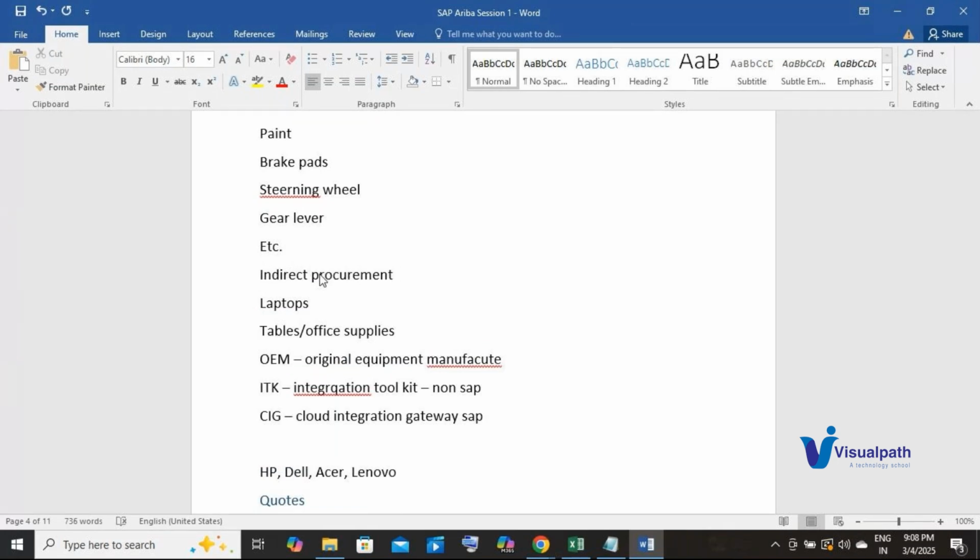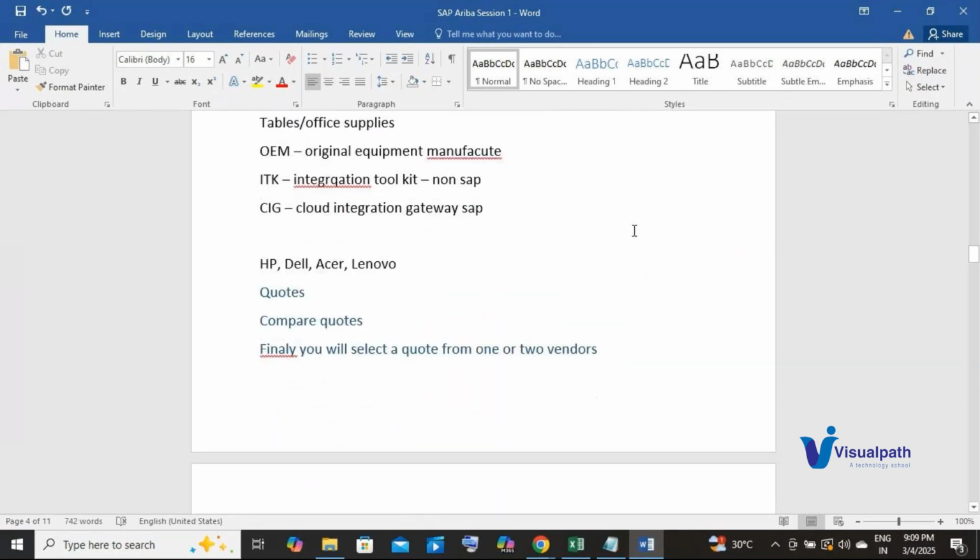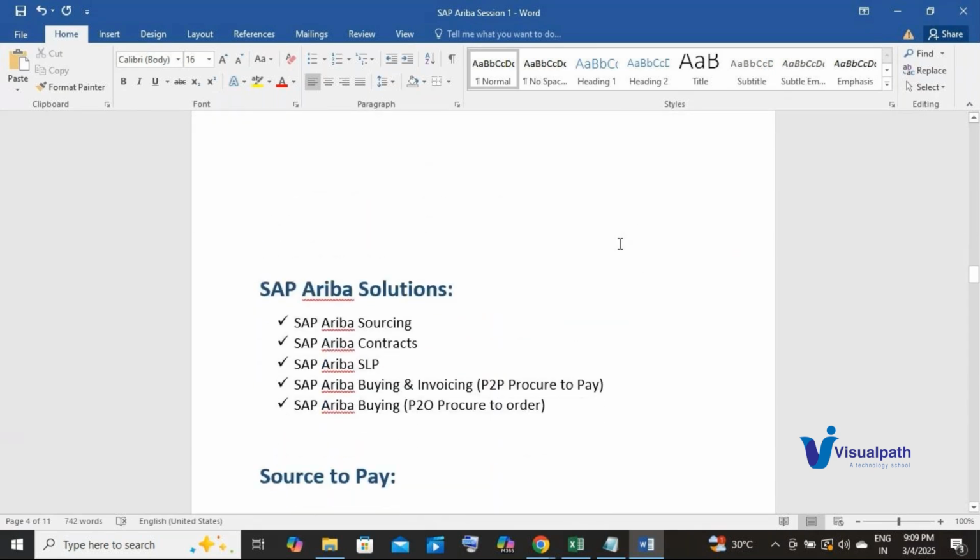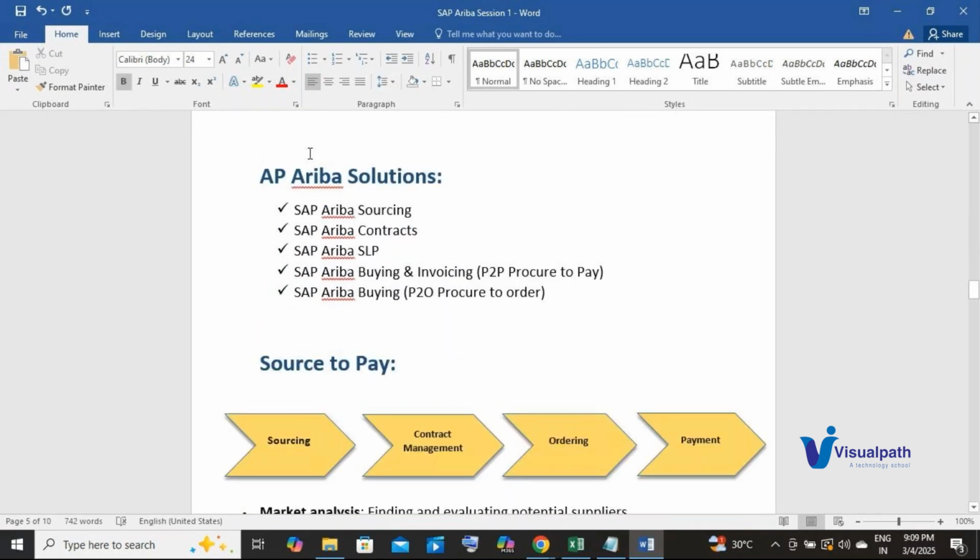Okay, so Ariba is used for indirect procurement. Ariba is used in the area of indirect procurement. Now let's understand what are the solutions offered by SAP Ariba.